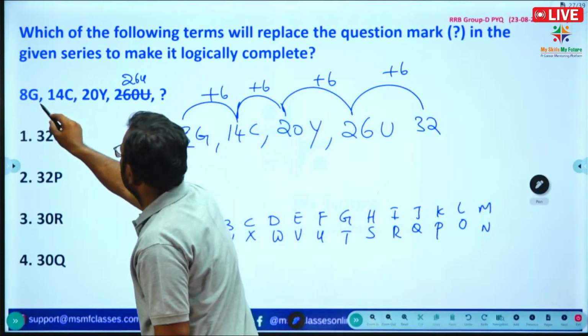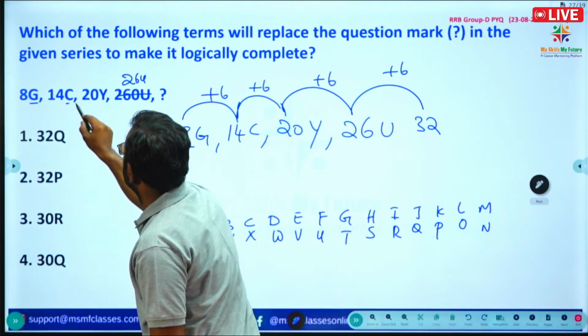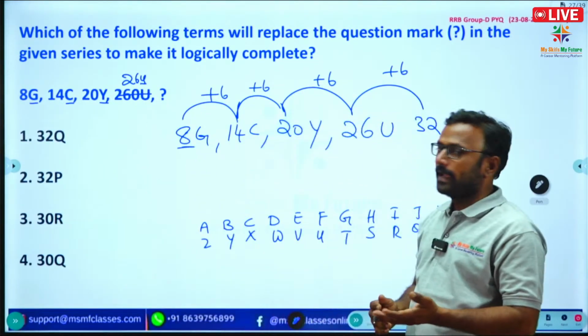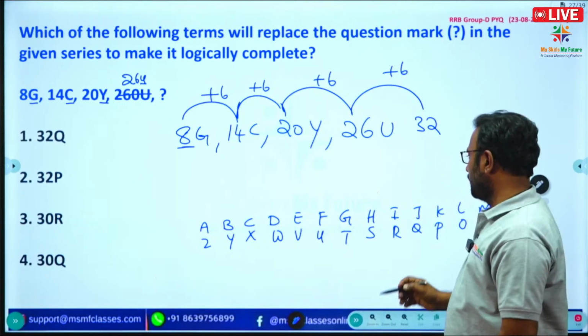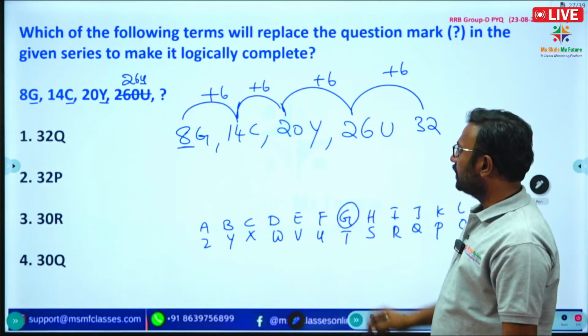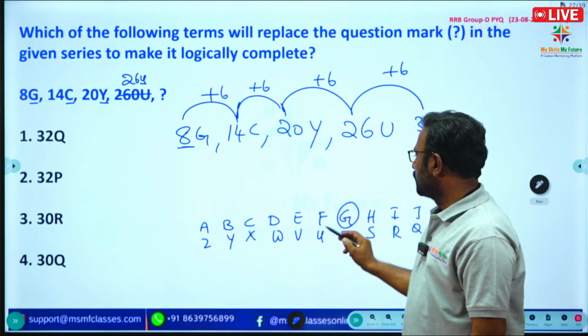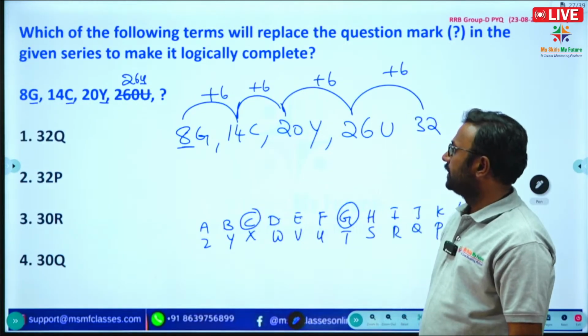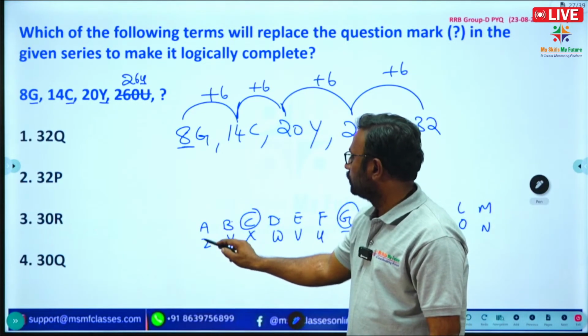But here there are some alphabets, G, C, Y, U, so they are going back by a certain number. G is there and the next letter is C, so 1, 2, 3, 4. Next letter, 1, 2, 3, 4.